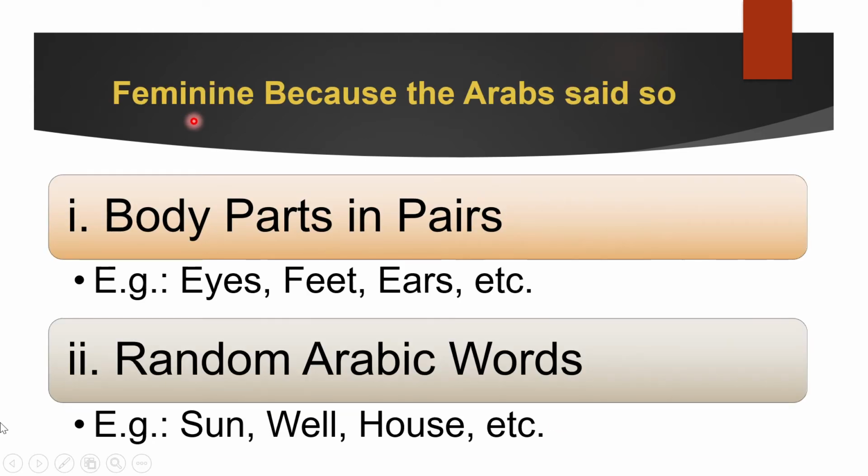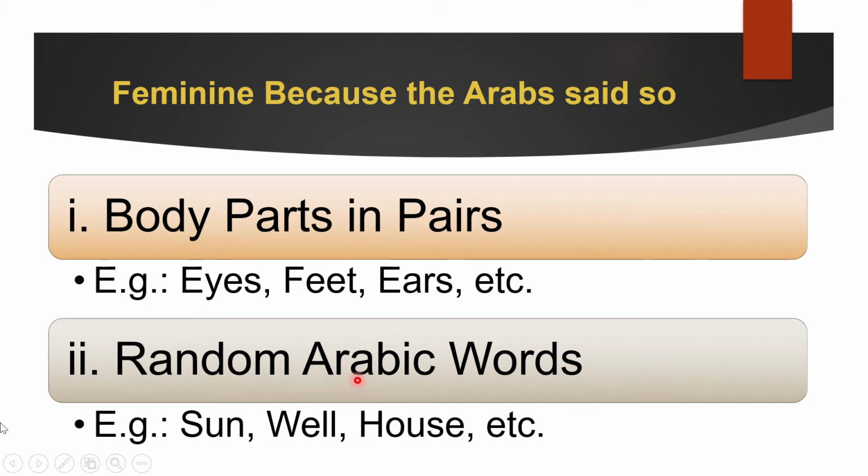Alright, so now we'll be talking about feminine because the Arab said so. Number one is body parts in pairs. Body parts that are in pairs, Arabs say that they are feminine. For example, eye is feminine. Feet or foot is also feminine. Ear is feminine. Similarly, knee or hand or elbow, all these are feminine words. Why? Because they are in pairs. Body parts that are in pairs are feminine because the Arab said so.